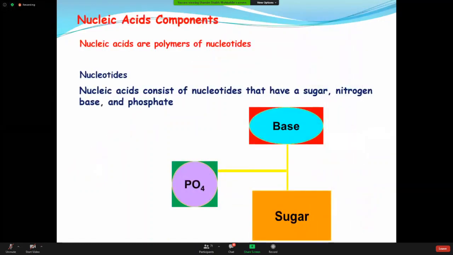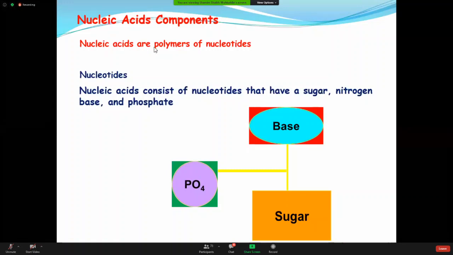Fine. So what is the component of nucleic acid? How are nucleic acids, suppose DNA and RNA, made? What is the way of making? So basically they are polymers by definition.